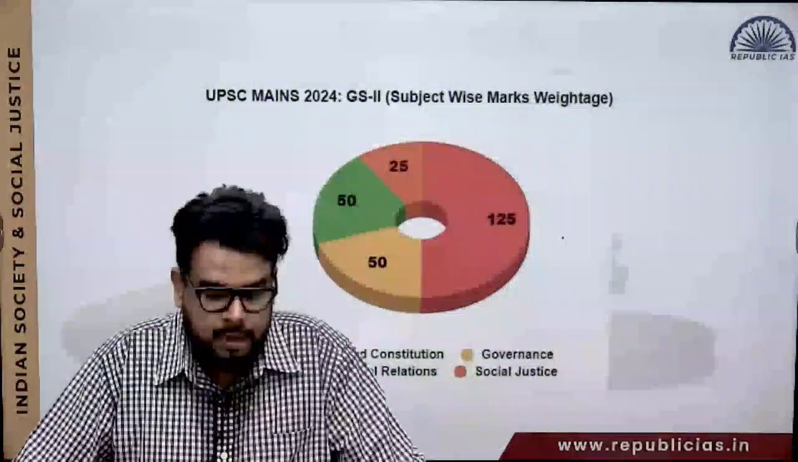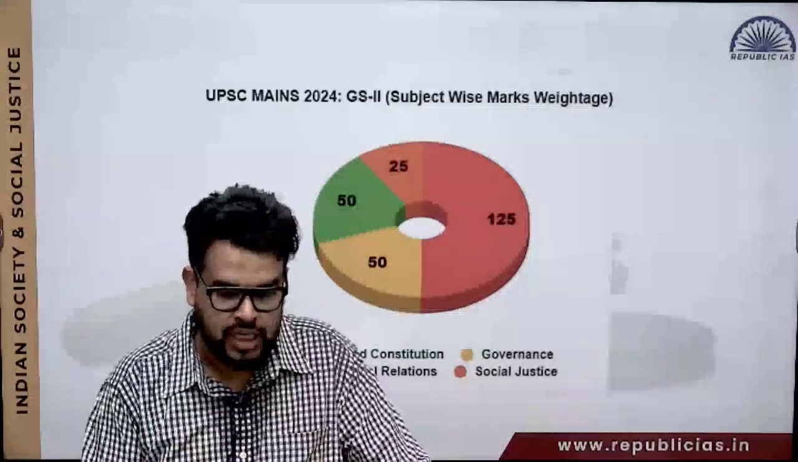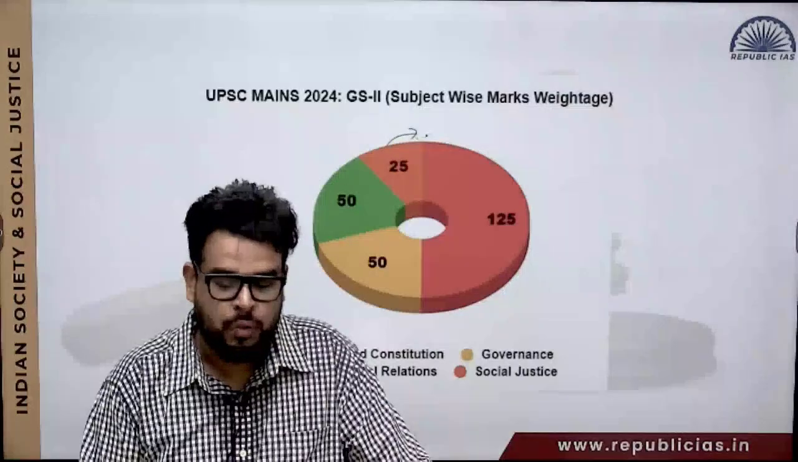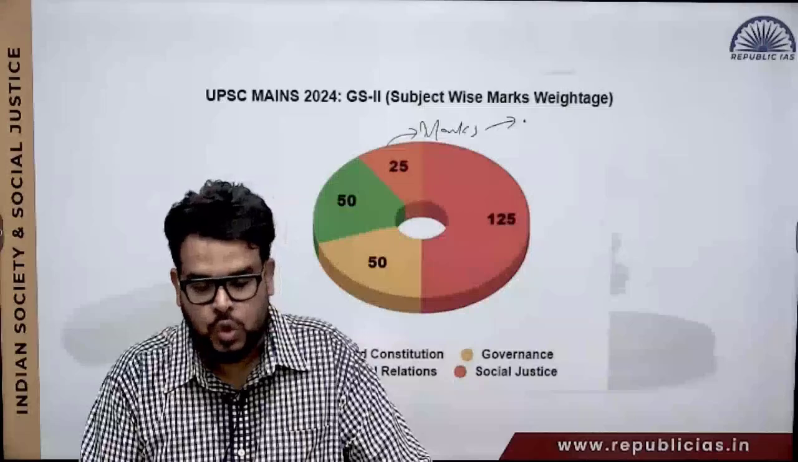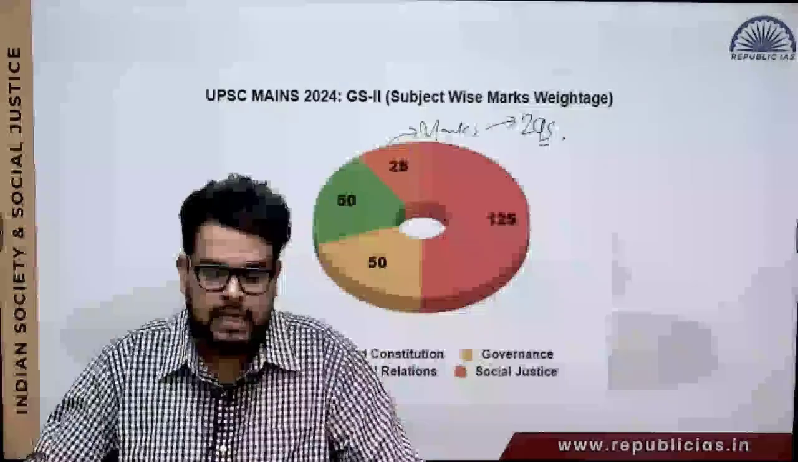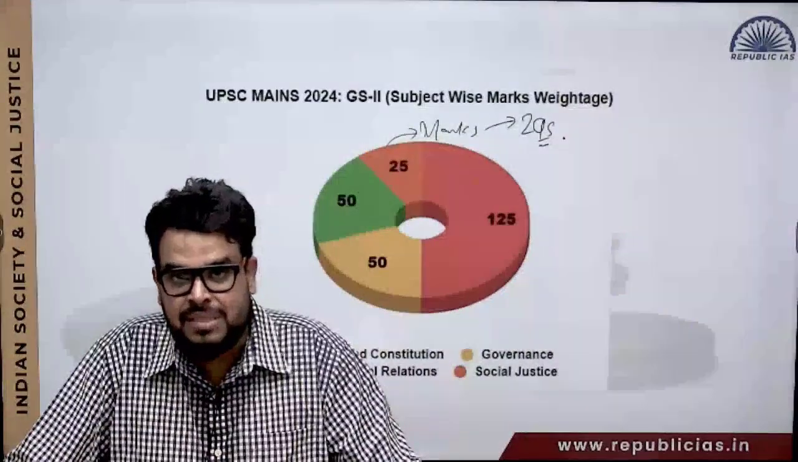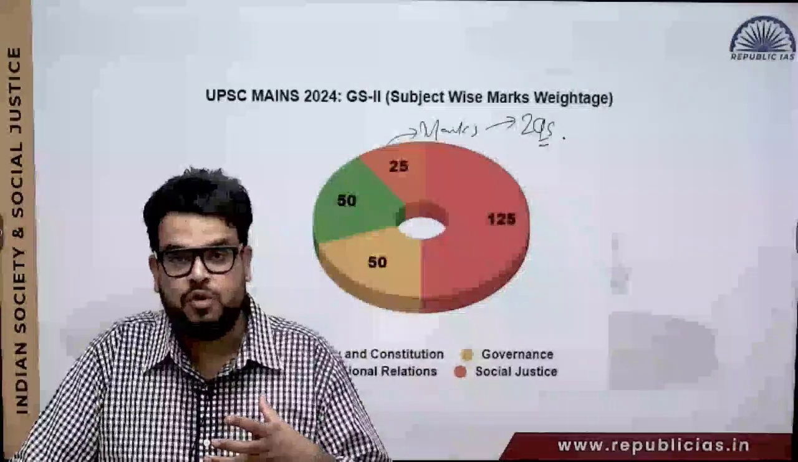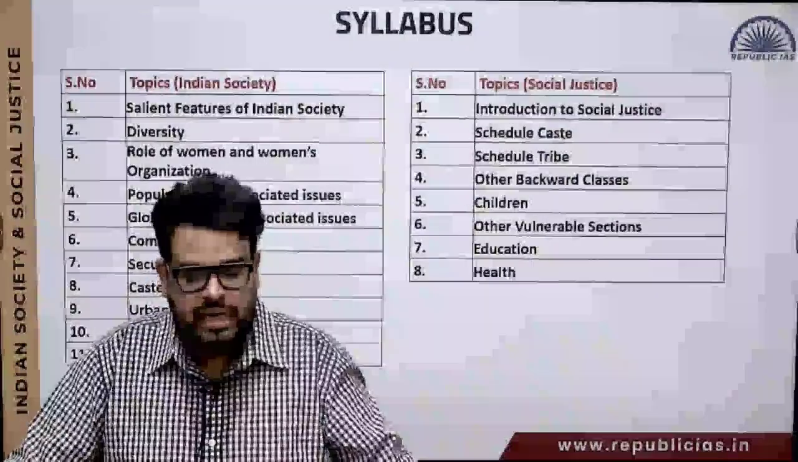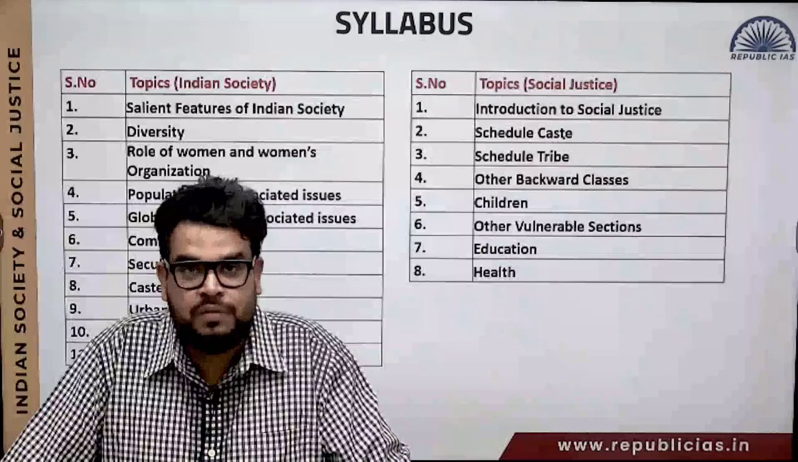Now, if we talk about the marks weightage, from social justice in the year 2024, almost 25 marks of questions have come into the picture. It means almost 2 questions have already come. So this is going to give you an idea that though these modules seem not to carry much marks, if you prepare it, it is going to give you an edge over it. Now, let us look at the syllabus of Indian society. And now let us look at the syllabus of social justice.